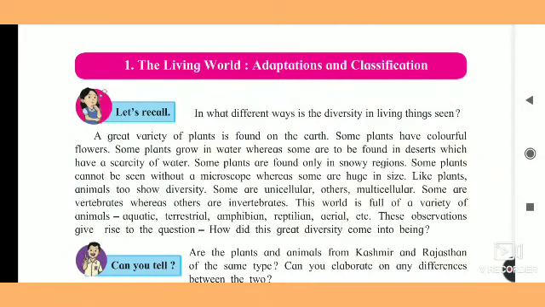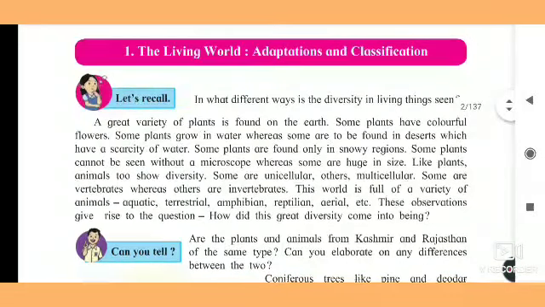If you take the example of polar bear, it has long hairs on its body. So why is it adapted? Because there is heavy snowfall, and to protect their body from the cold, these bears have hairs on their body.